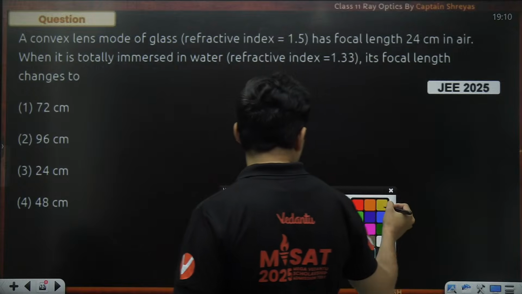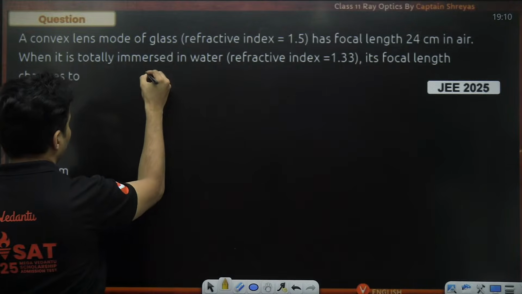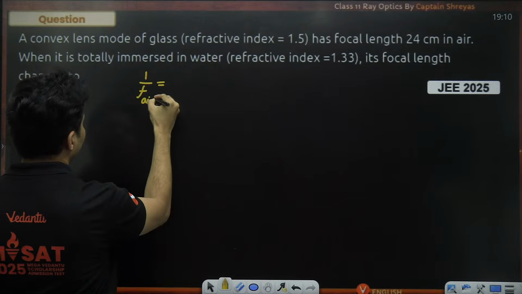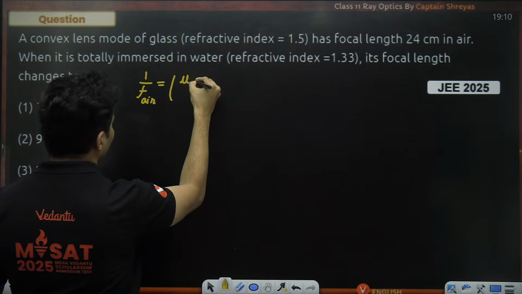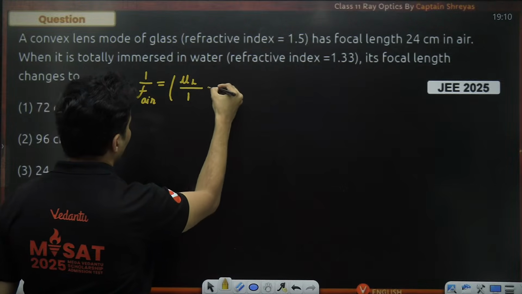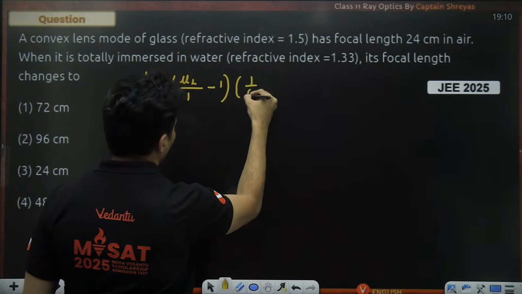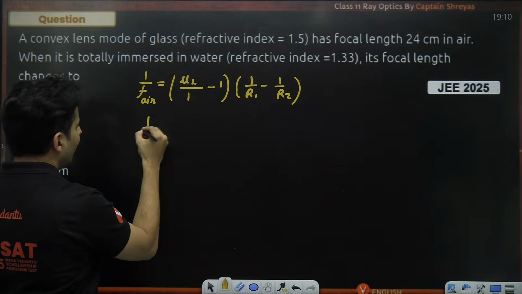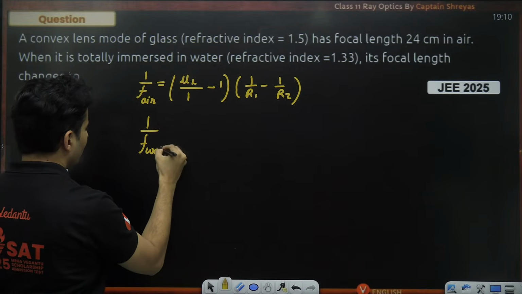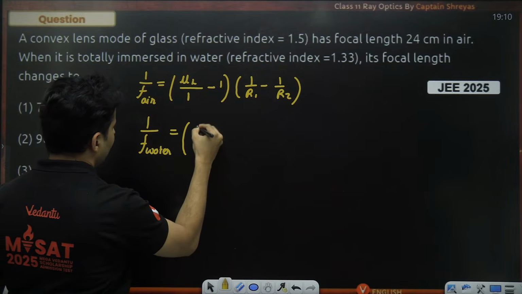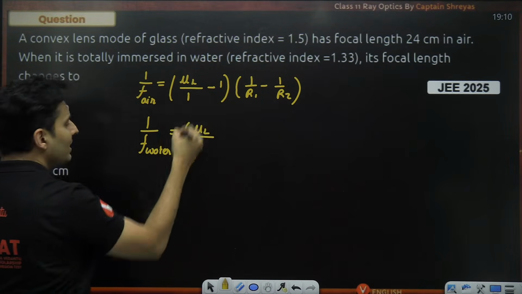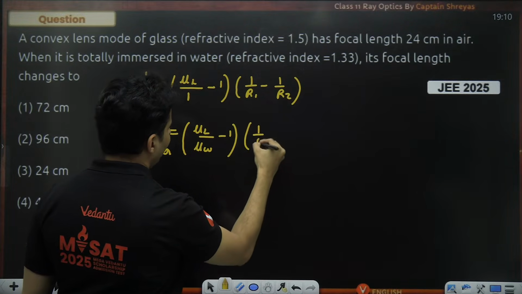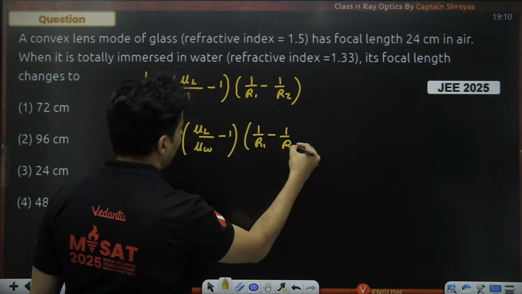Crazy. So see guys, our regular formula of focal length, 1 by f in case of air, will be the refractive index of the lens, the refractive index of air is 1, minus 1, times 1 by R1 minus 1 by R2. I do not know what they are. When you dip it inside water, the only difference is the lens's refractive index is the same, but the medium's refractive index is that of water. That's it. And you have 1 by R1 minus 1 by R2.